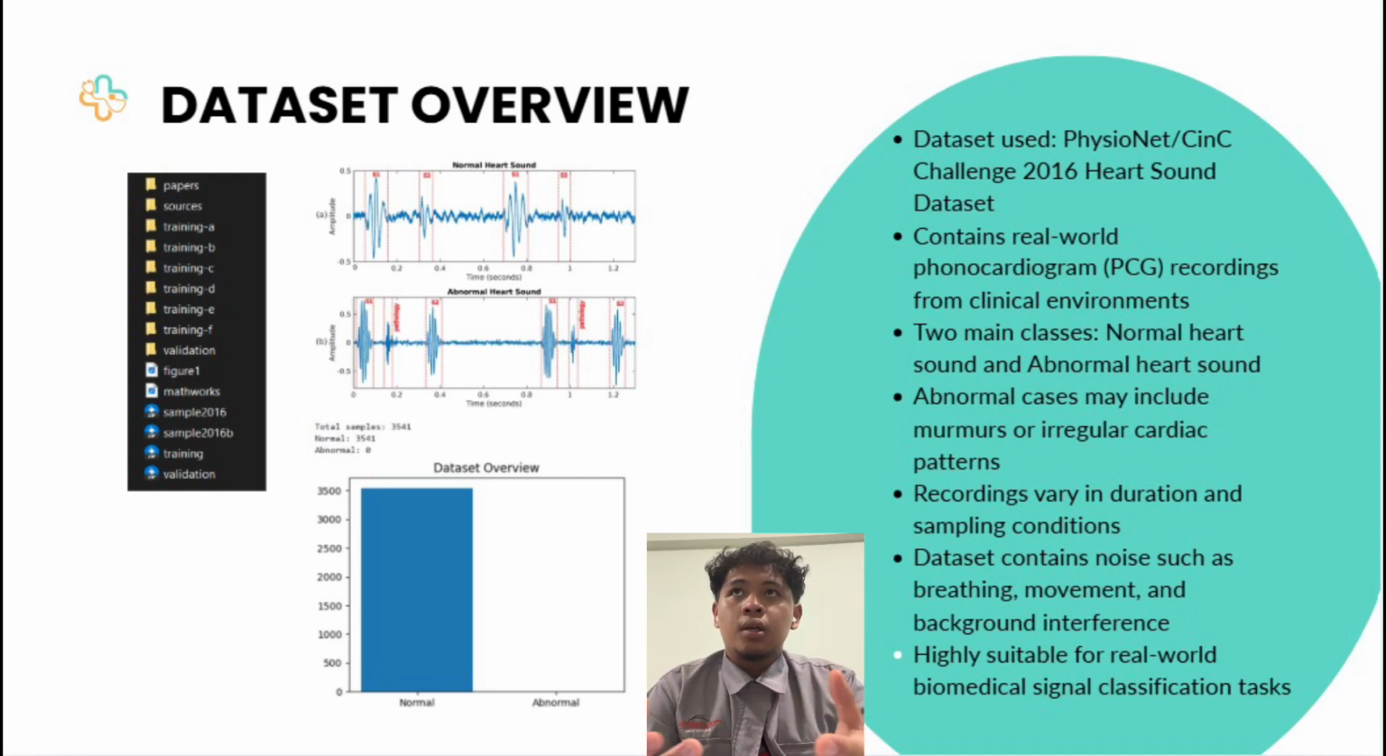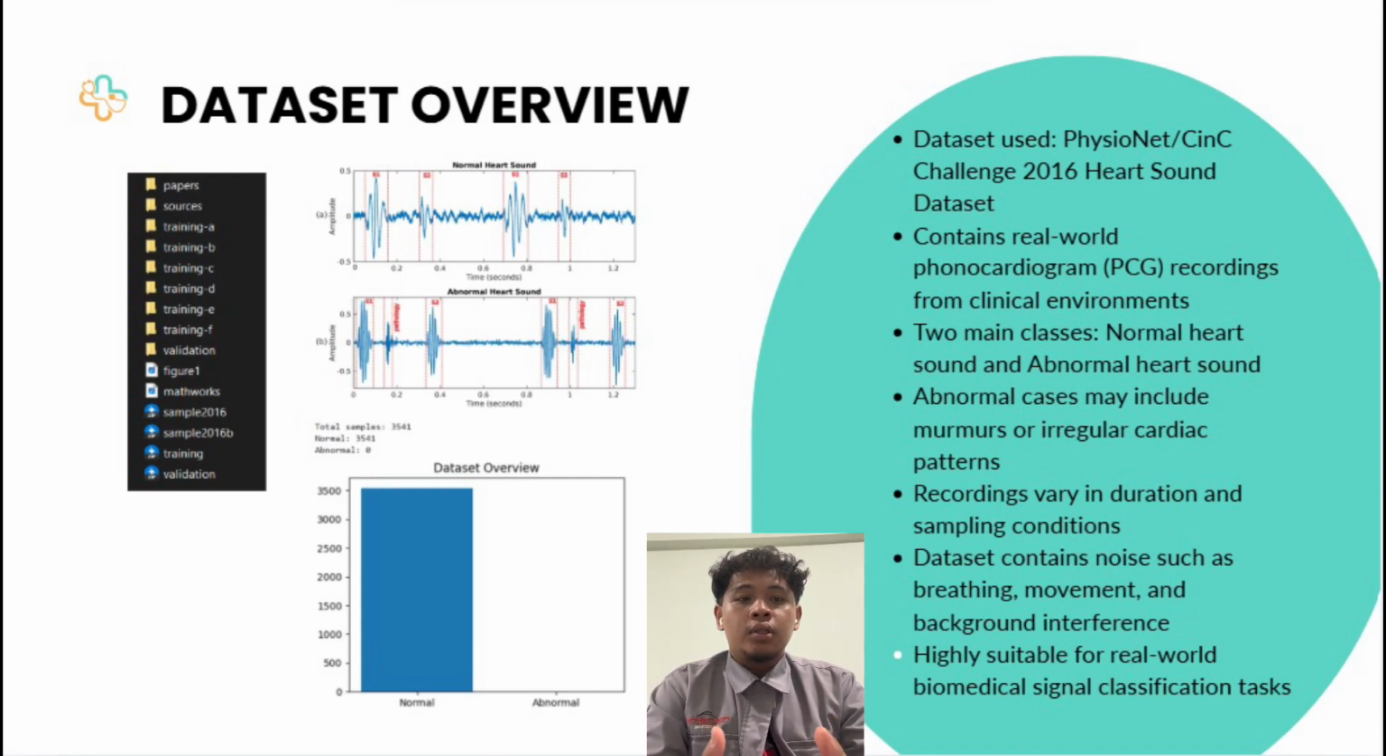In this dataset, there are over 3,000 recordings, and it consists of two main categories, which are normal and abnormal heart sounds. Normal sound represents a healthy heart condition, while abnormal sound may indicate issues such as murmurs or irregular blood flow in the heart. In addition, each recording has a different length because the data is collected in real clinical environments.